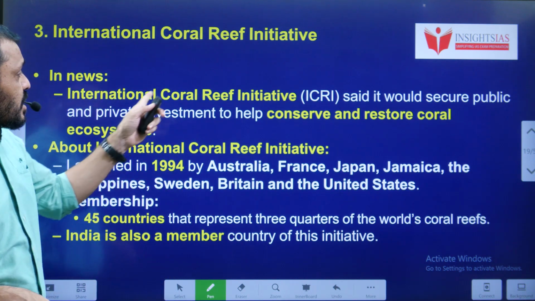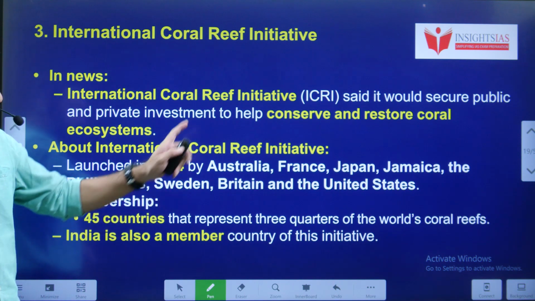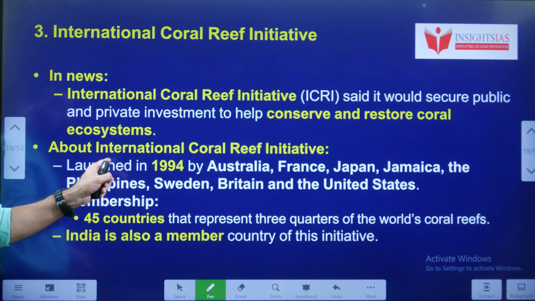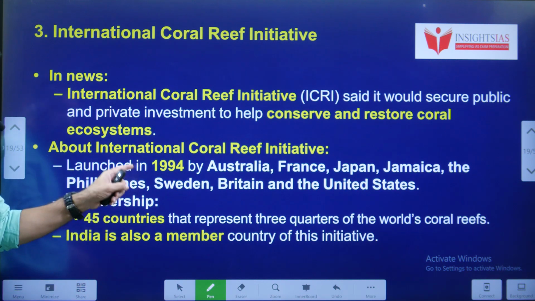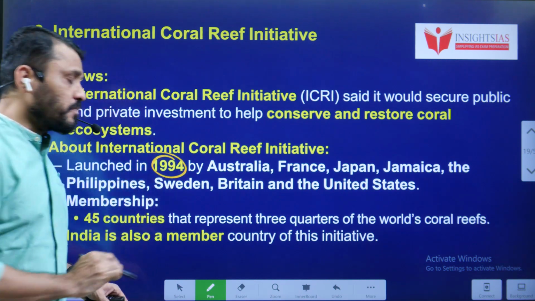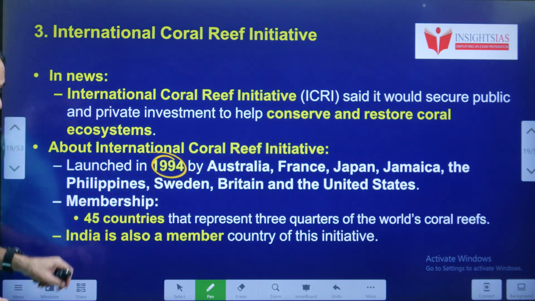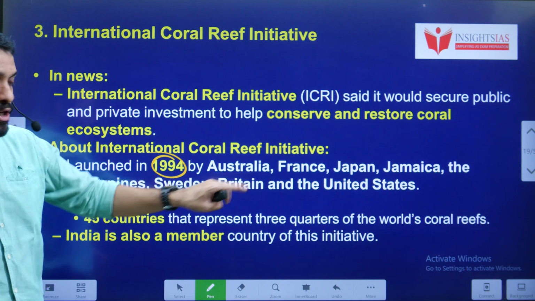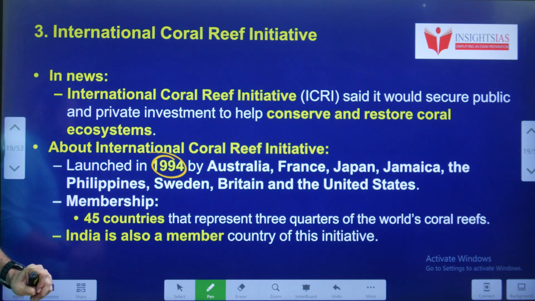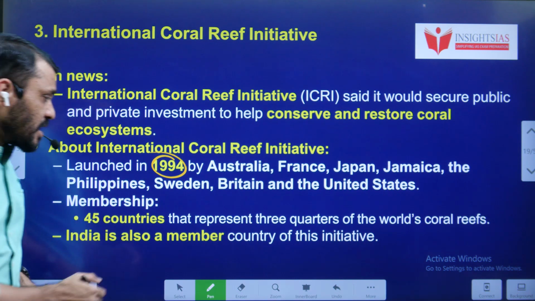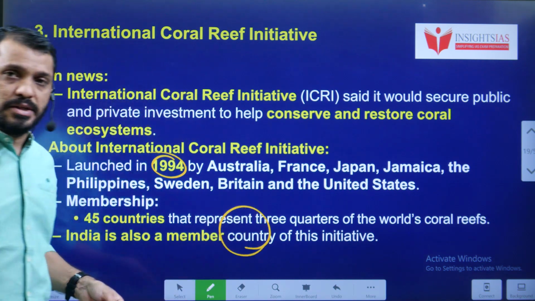Let's see the International Coral Reef Initiative. It is to conserve as well as restore the coral reef ecosystem. The International Coral Reef Initiative was launched in 1994 by countries such as Australia, France, Japan, Jamaica, Philippines, Sweden, Britain and United States. Now the membership has grown to 45 countries. India is also a member in this initiative.